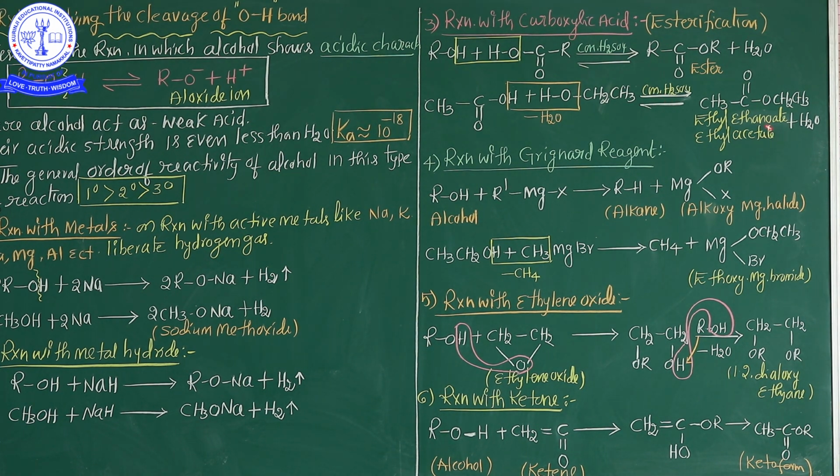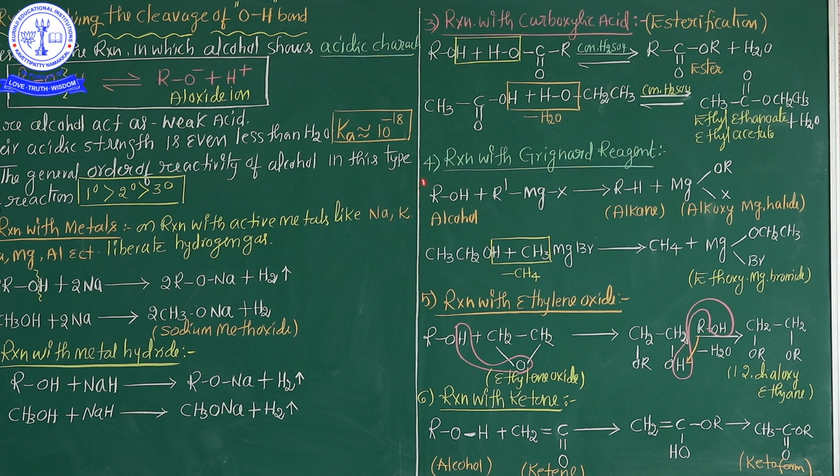Ultimately ethyl ethanoate, also called ethyl acetate, is formed, and additionally a water molecule. So this is the reaction with carboxylic acid, nothing but esterification.